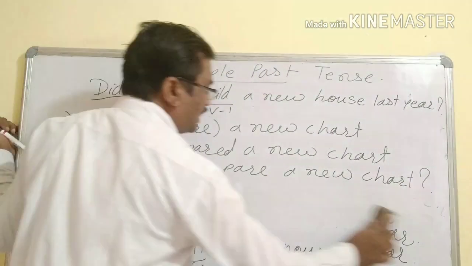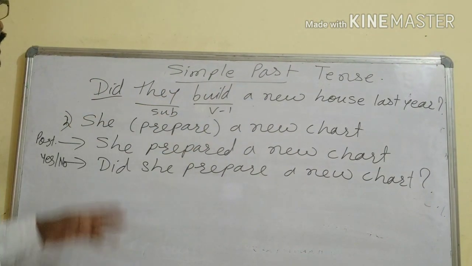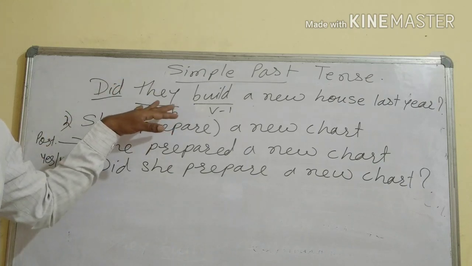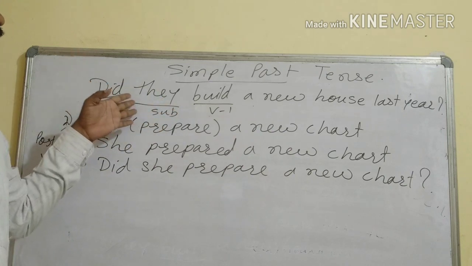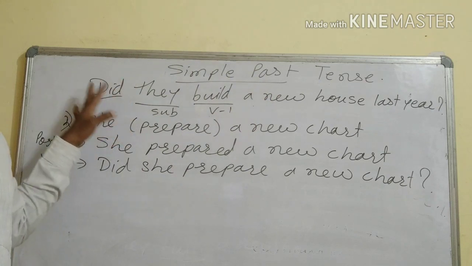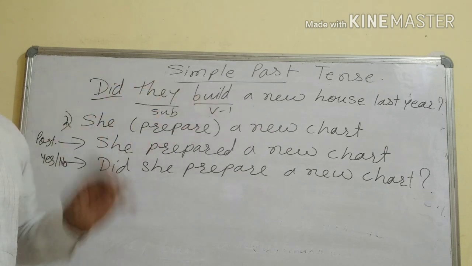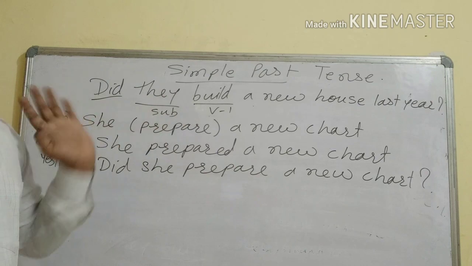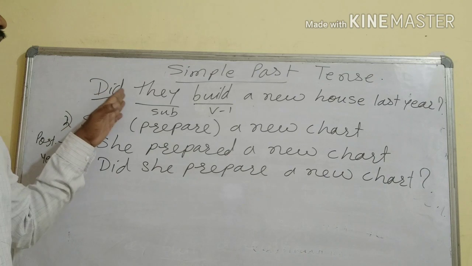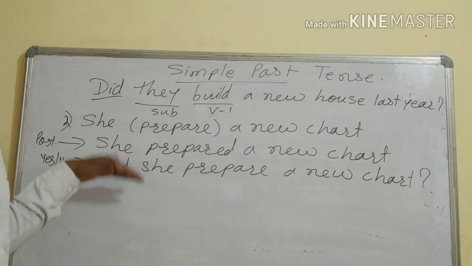So why are these questions called yes-no type questions? Just see here. Did they build a new house? You can begin the answer with yes or no. Isn't it? Did they build a new house? No, they didn't, or yes, they did. Like this also we can give the answer. We need to begin the answer with no or yes. That's why these questions are called yes-no type questions.